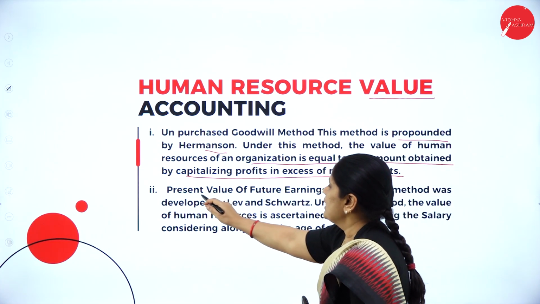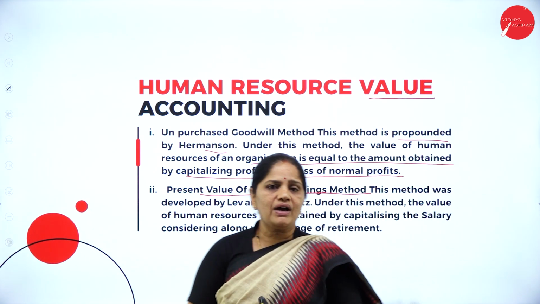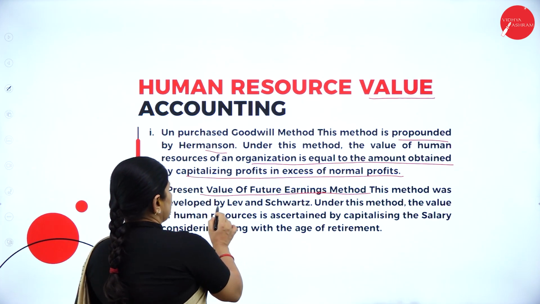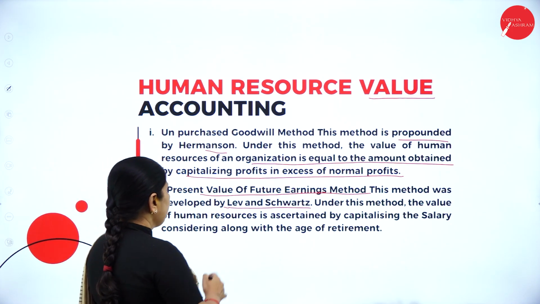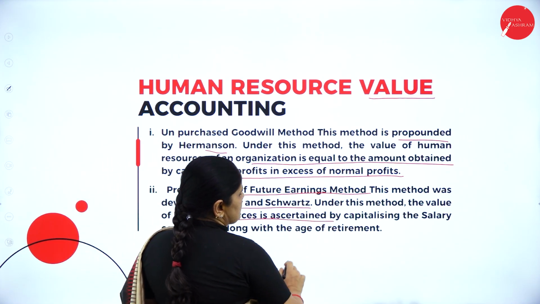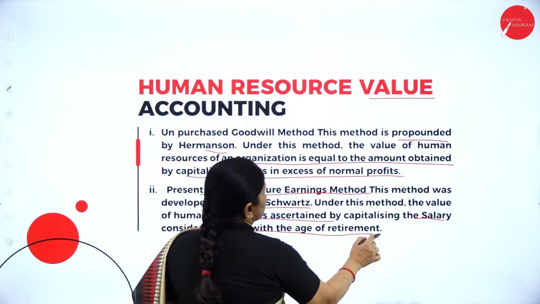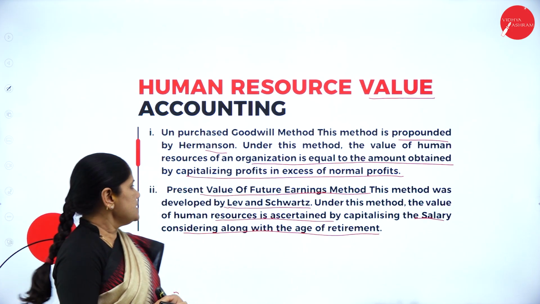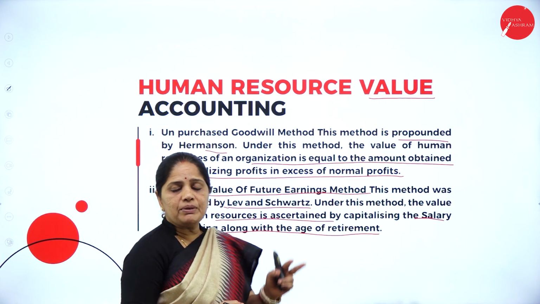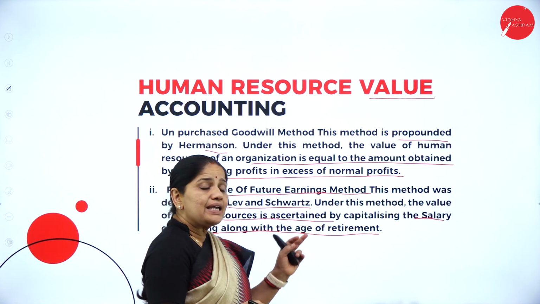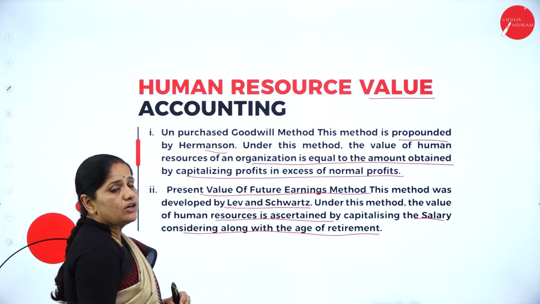Then the next one is the present value of future earnings method. Now, what is the present value of future earnings? This method was developed by Lev and Schwartz. Under this method, the value of the human resource is ascertained by capitalizing the salary, considering along with the age of retirement. So under this method, we will be valuing the human resource by capitalizing the salary paid to the employee along with the age of retirement.